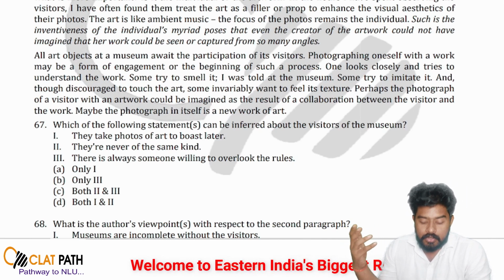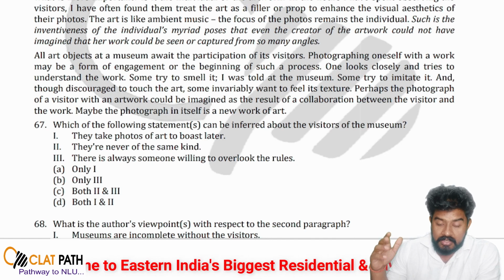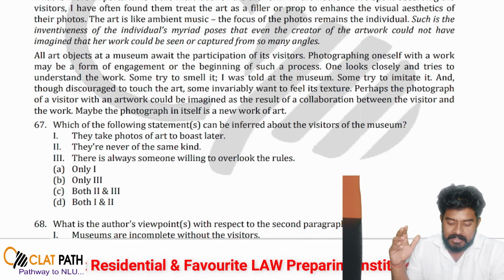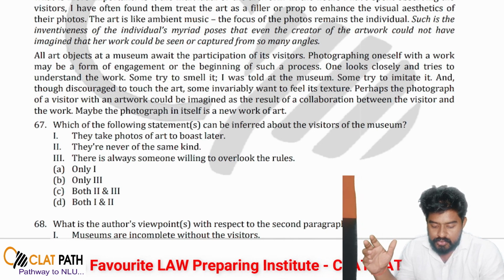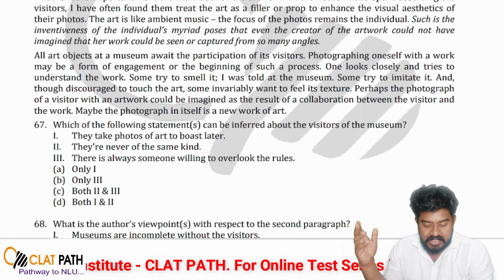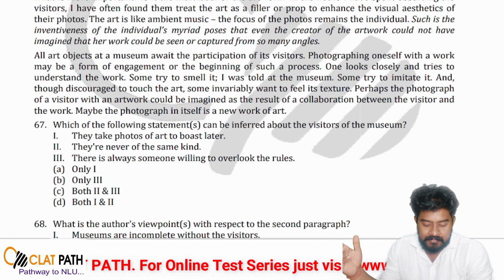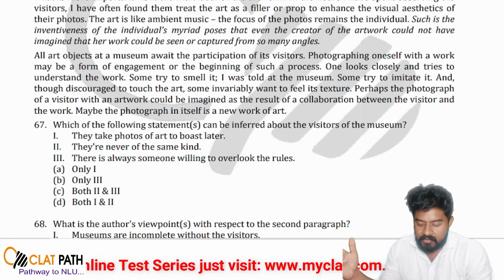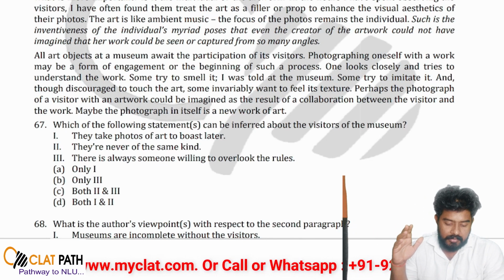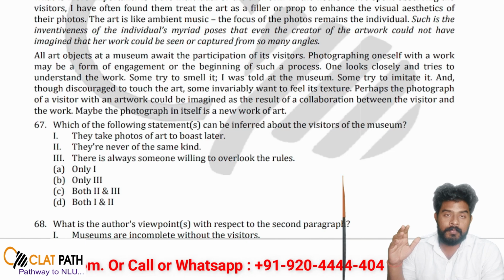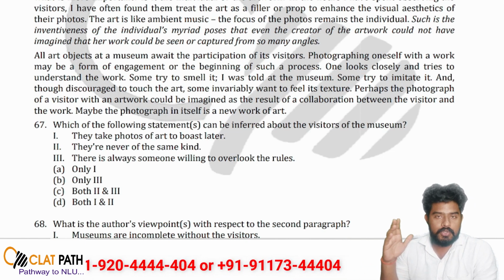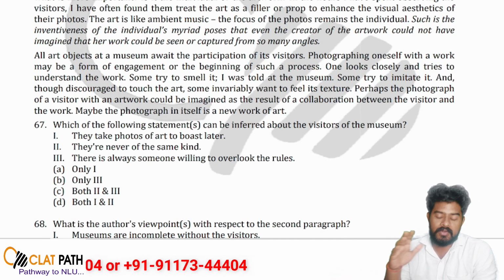According to the question, if you consider all these 3 points: in point number 1, they say visitors take photos of art to boost later. In point number 2, it states that they are never of the same kind. In point number 3, it states that there is always someone willing to overlook the rules. So first and foremost, while solving this kind of question, if we have understood the passage, we first try to eliminate those options which can be ruled out directly.